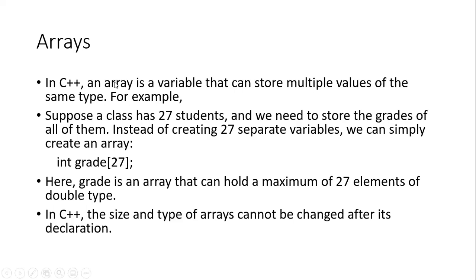So here we can see instead of storing different values for 27 students using different variables, we are creating a single variable with the help of an array and storing the values in that single array. So here grade is an array that can hold a maximum of 27 elements of double type.